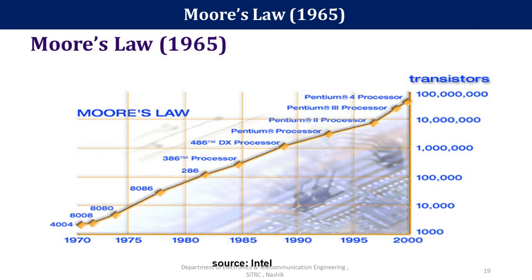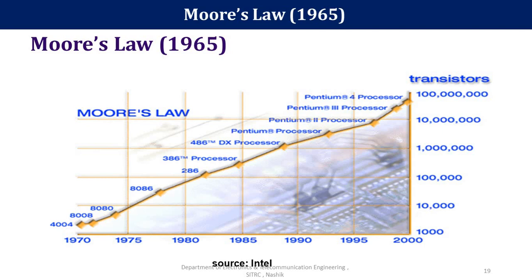The story begins from 1970. After that, in 1975, the 8080 processor came into the picture. Then in 1980, the 386 processor was developed using this technology.